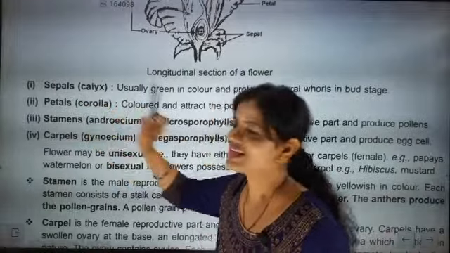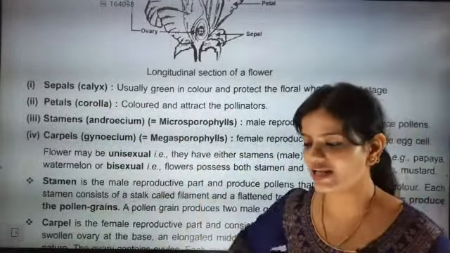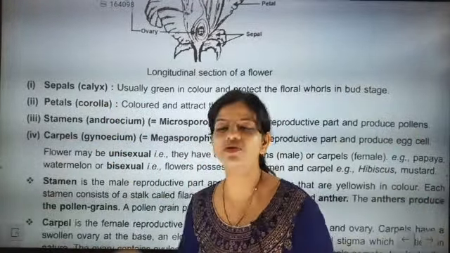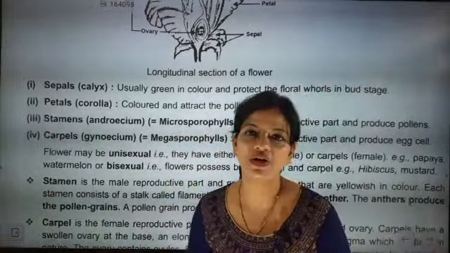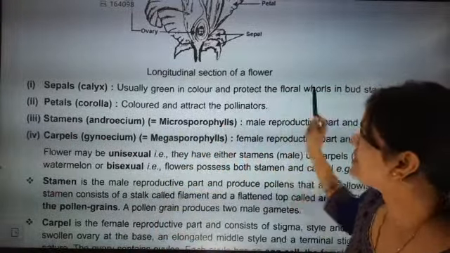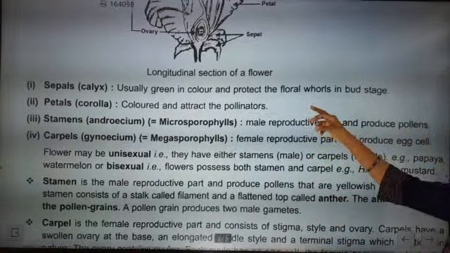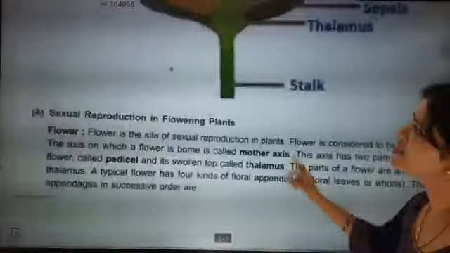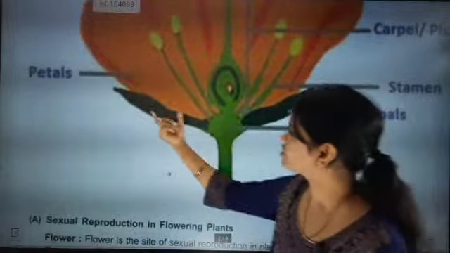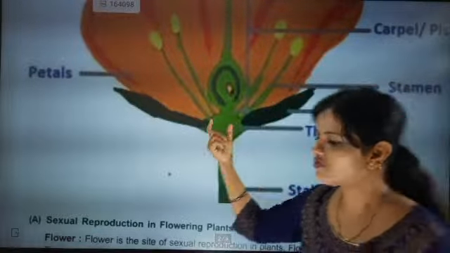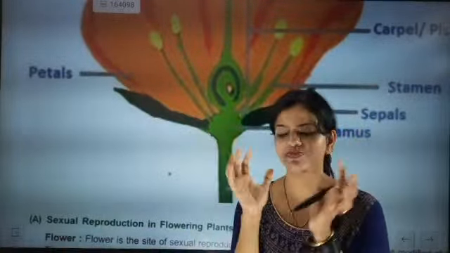What are they? They are sepals, which is called calyx. The name of sepals is calyx. Sometimes they use the word sepals, sometimes they use the word calyx. They are usually green in color and protect the flower whorls in bud stage. So where is the calyx? This is the calyx or sepals.